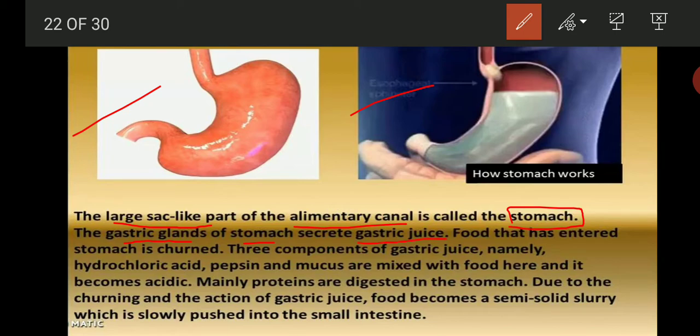Food that has entered the stomach is churned. Three components of gastric juice, namely hydrochloric acid, pepsin and mucus, are mixed with food here and it becomes acidic. Mainly proteins are digested in the stomach. Due to the churning and the action of gastric juice, food becomes a semi-solid slurry which is slowly pushed into the small intestine.